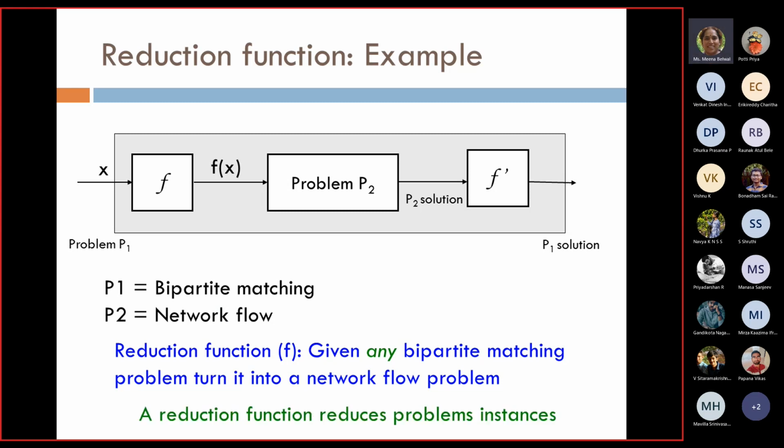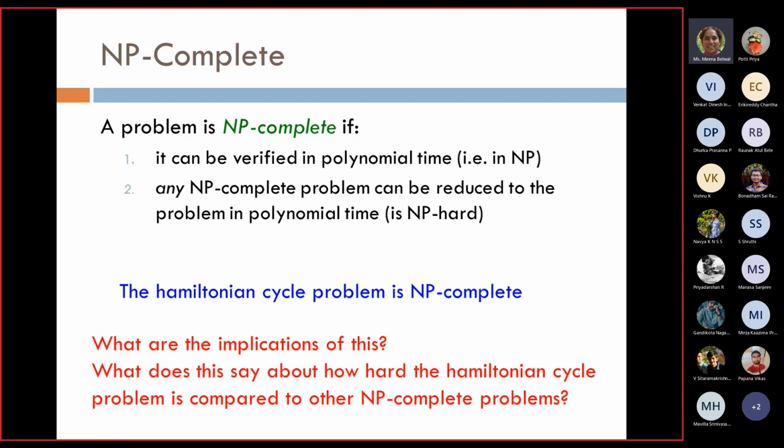So a reduction function reduces problem instances, right? Now we are defining the term NP hard first, then we will talk about NP complete. What is the meaning of NP hard? The first line says, again, repeat what an NP problem is. NP problems are problems which can be verified in polynomial time.